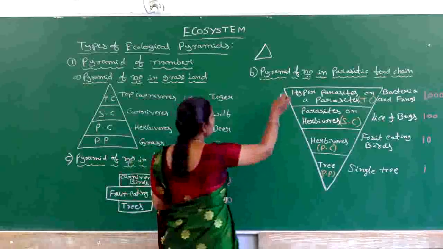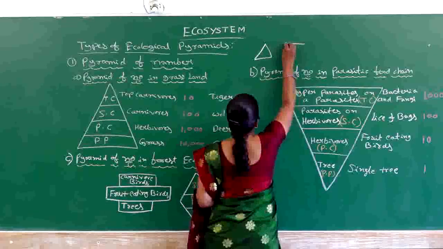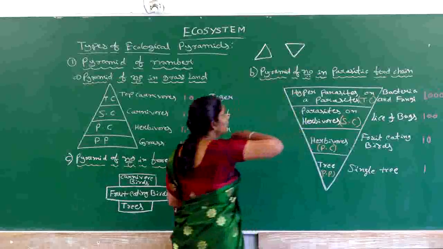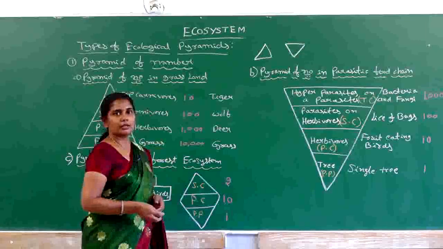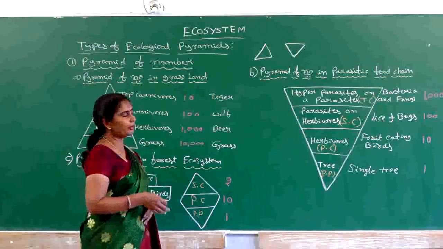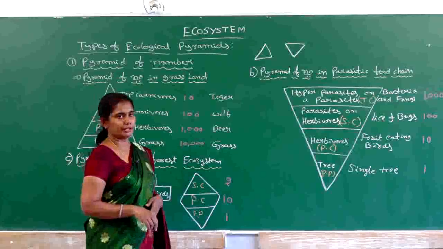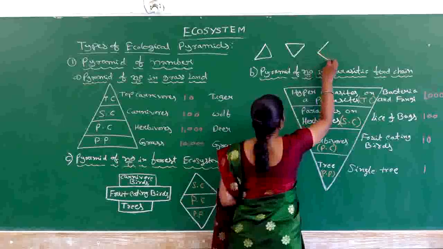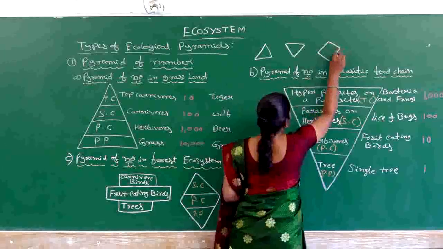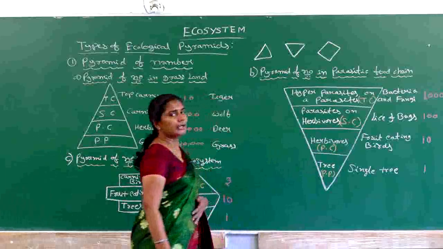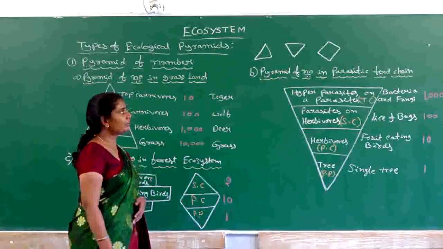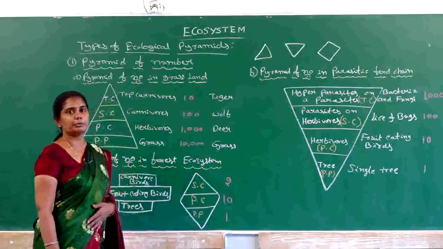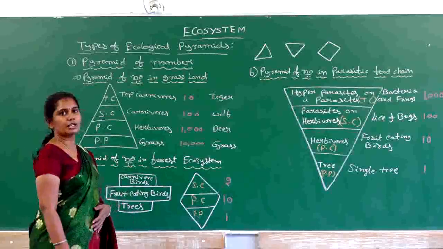So next one is the inverted pyramid, which is exactly opposite to the upright pyramid. That means it has a broader area at the top, and at the bottom it has a tapering end. And one more shape is the spindle shaped. This one has both upper and lower ends tapering, and in the middle it is broader. So these are the three main shapes of the pyramids we can get in ecological pyramids.